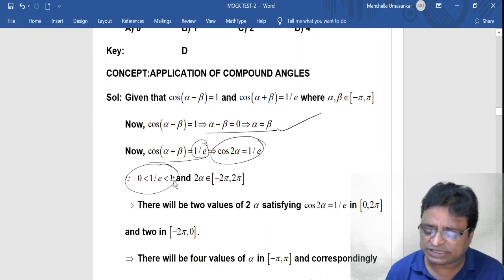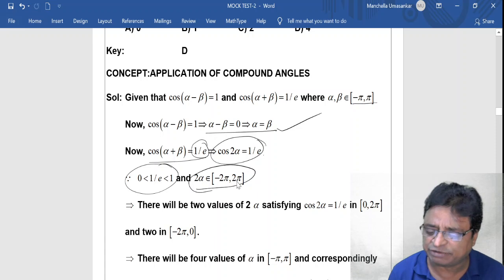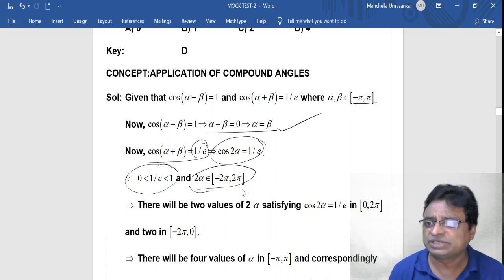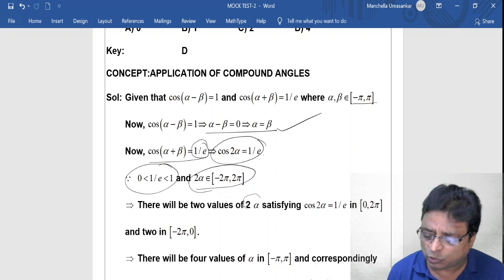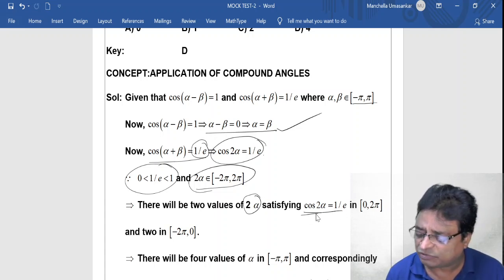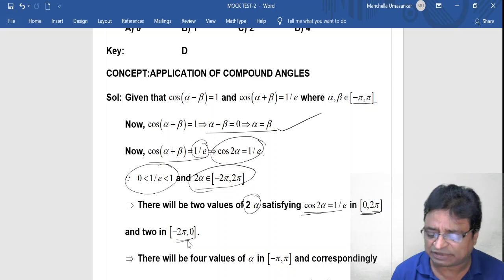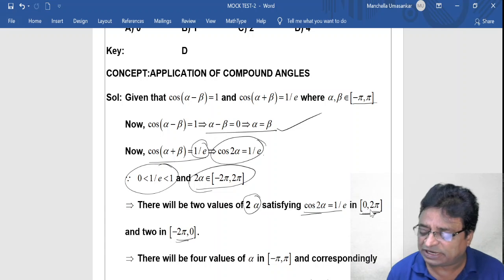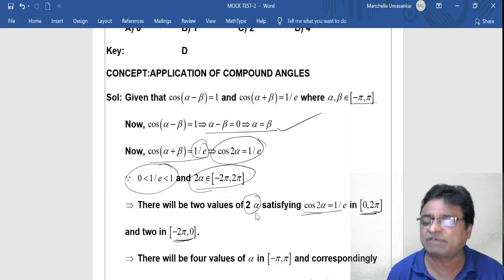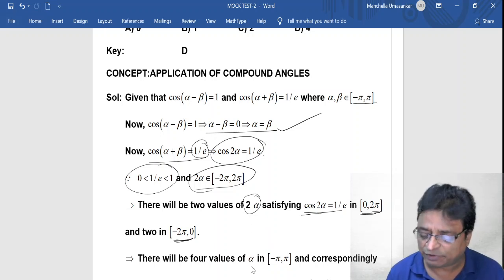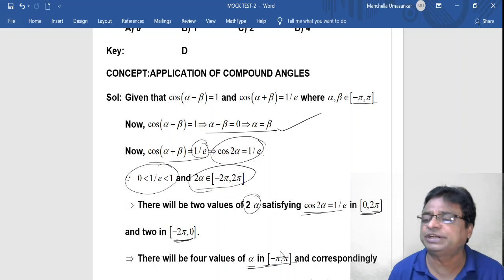Since alpha belongs to the closed interval minus pi comma pi, therefore 2 alpha belongs to the closed interval minus 2 pi comma 2 pi. It is obvious. So the basic information is that there exist two values for 2 alpha in this interval, as well as in this interval, where cos 2 alpha is equal to 1 by e. So in total you will get 4 values for 2 alpha, but I want values for alpha, so I will get 4 values for alpha in the closed interval 0 comma pi.